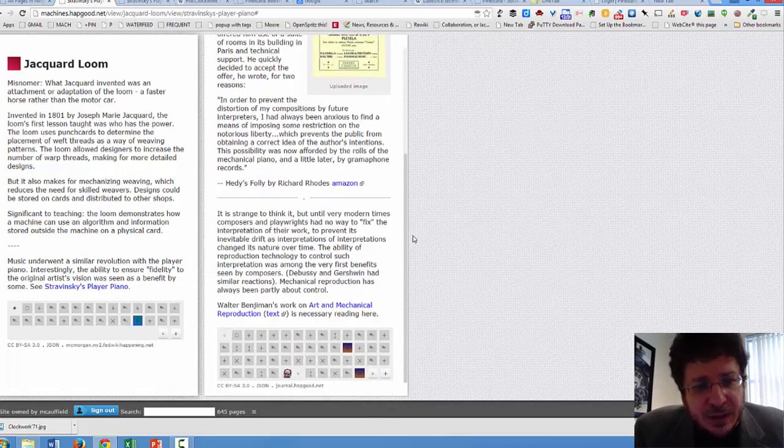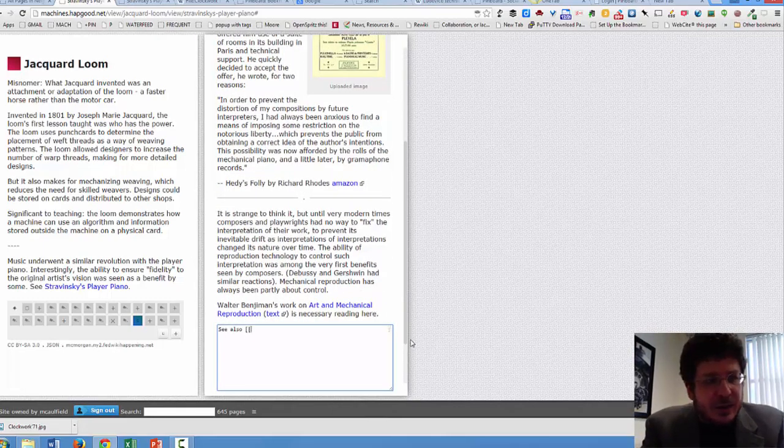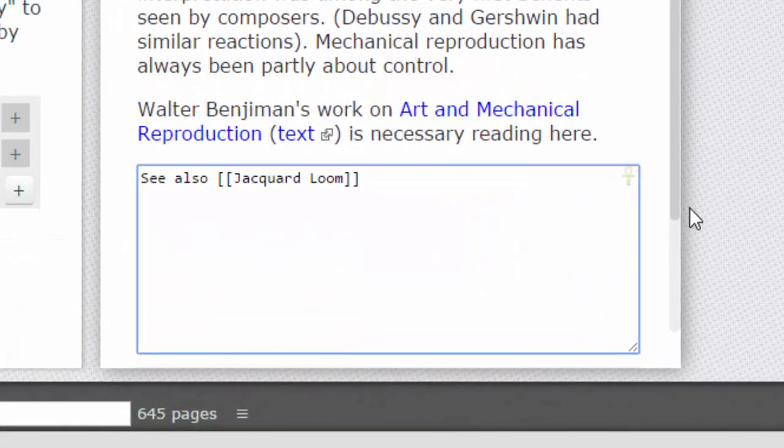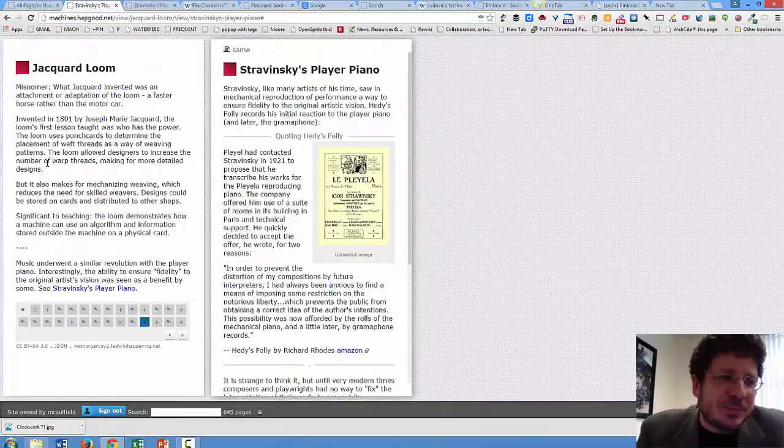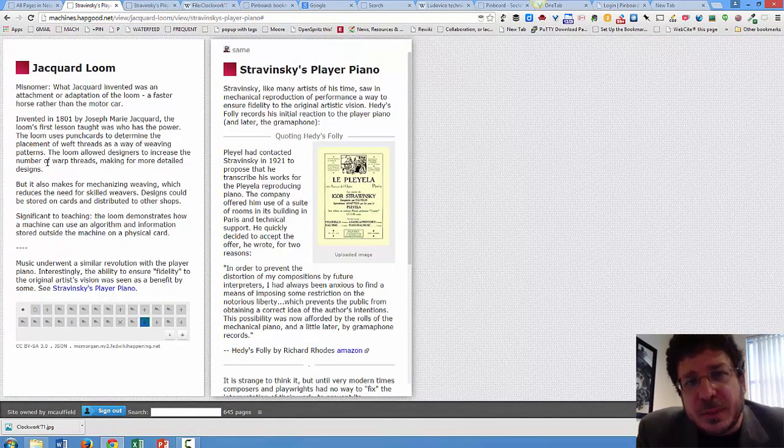So as we pull in this, see also, for an early example of mechanization by recipe. And maybe we'll alter this text a bit to deal more with education, right? Because we can do that. One of the neat things about copies is that each copy that we bring over from another site, we can alter and make relevant to the current conversation. Now we have the Jacquard loom linked to Stravinsky's player piano. This is one of the really powerful things that I'm interested in.